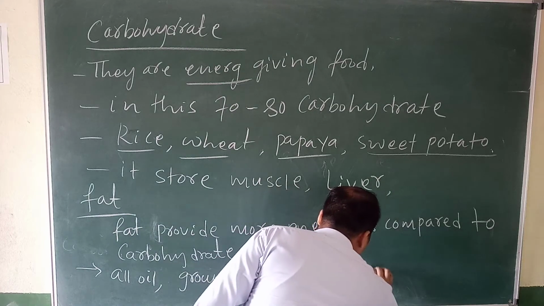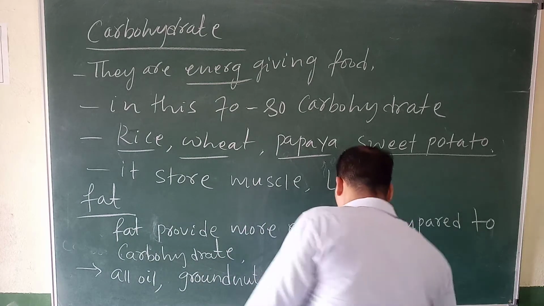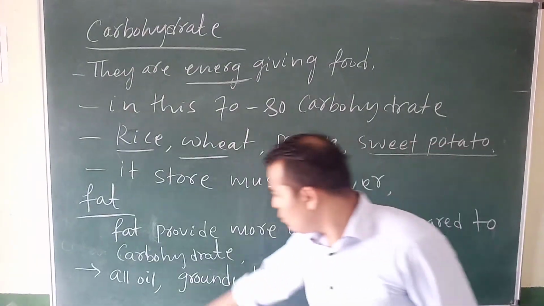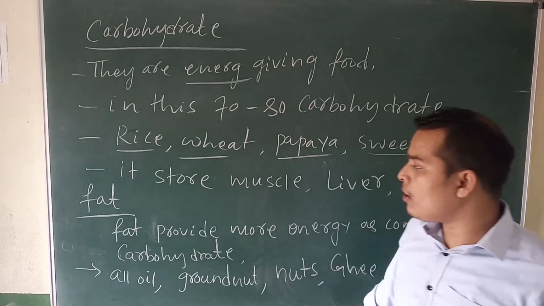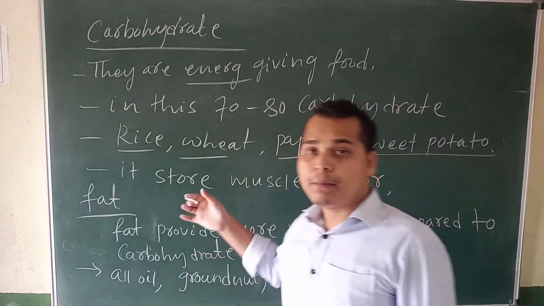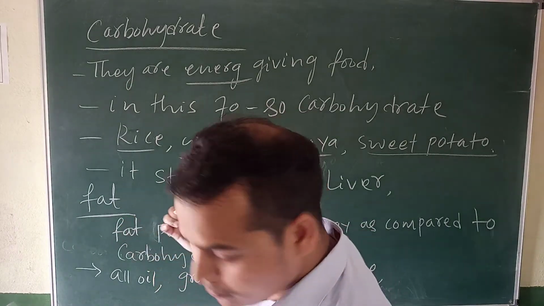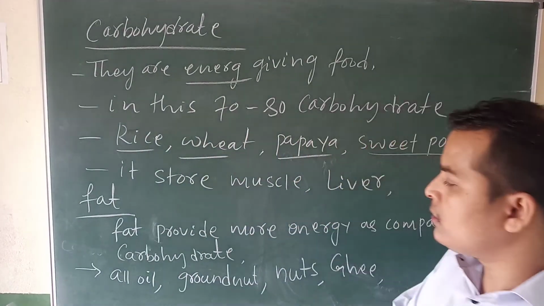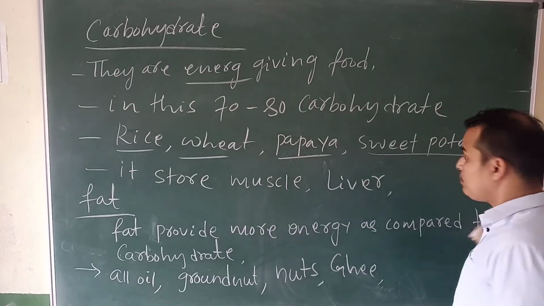So these foods contain a high amount of fat. So this is about carbohydrate and fat. Fat is over.